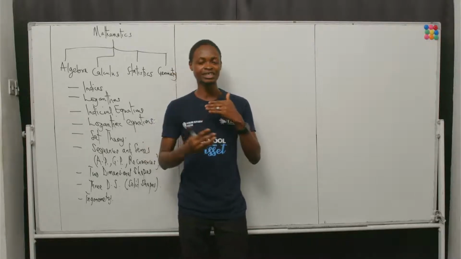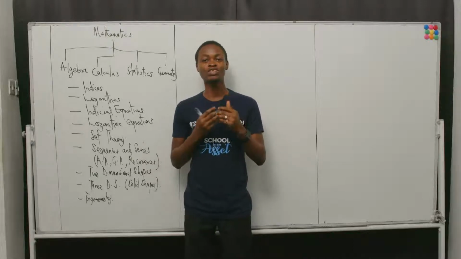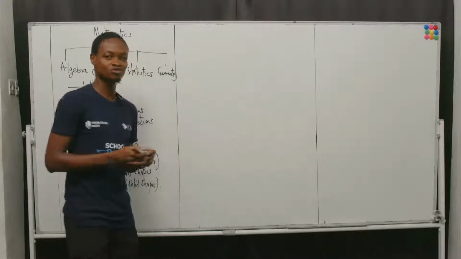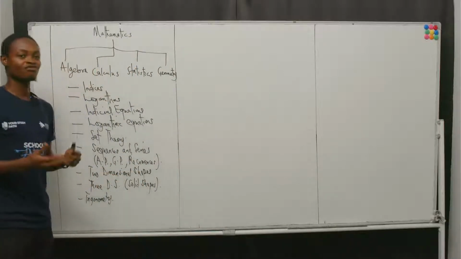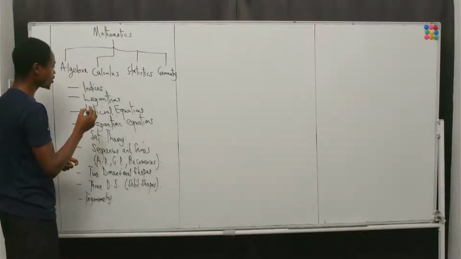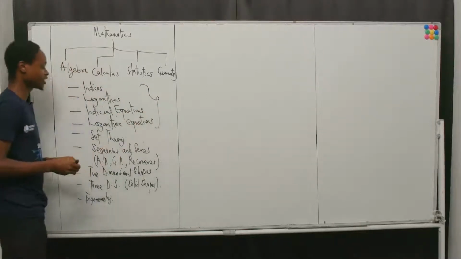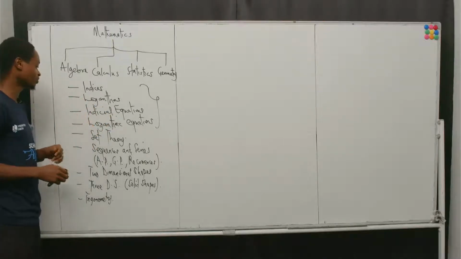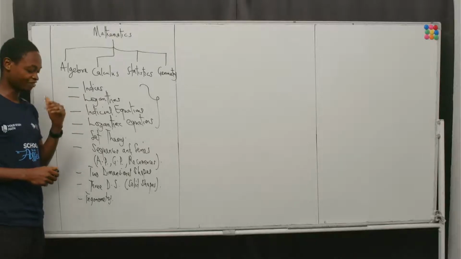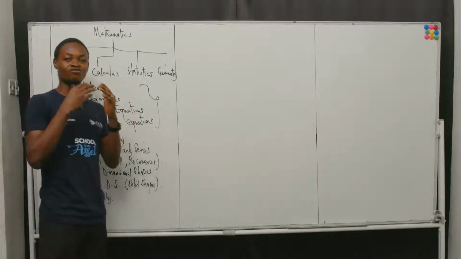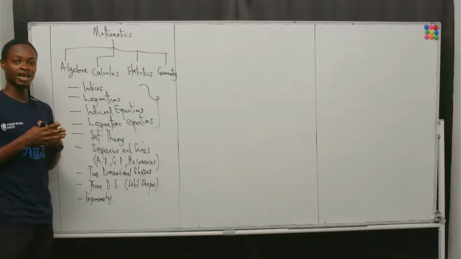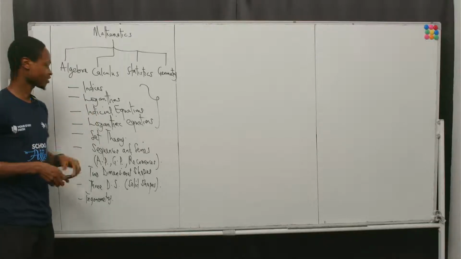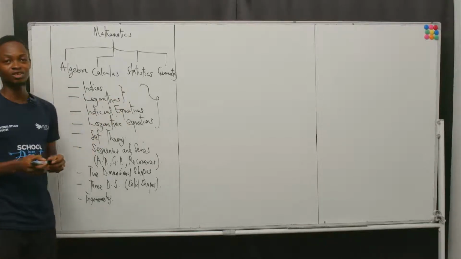Let us start by picking out some of these important strategies. We'll start first and foremost from simple to complex. For instance, you will look at these first four topics that we have here: indices, logarithms, indicial equations, and logarithmic equations. These four topics are in fact topics that are very, very interwoven and share distinct but similar characteristics from one another. We start first and foremost with indices and logarithms.